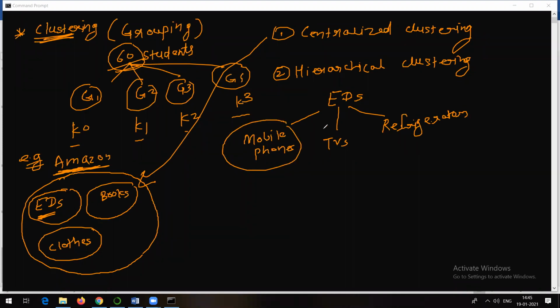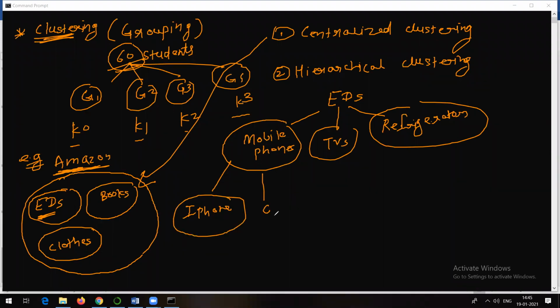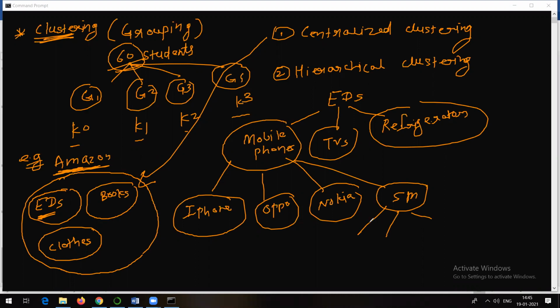And all these are also clusters, and in turn, all these clusters can also be divided into different groups or clusters. For example, mobile phones can be from iPhone. This is one cluster. It can be from Oppo, right? It can be from Nokia, and so on. They are also going to be clusters, and in turn, maybe Samsung, right? And these also can be divided into different clusters, because we have different versions according to configurations and features. So, for example, maybe Samsung series one, and so on.